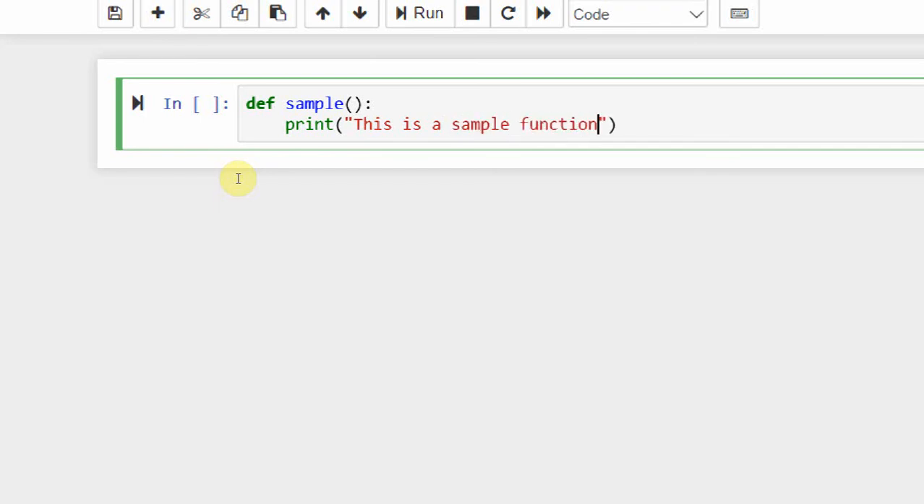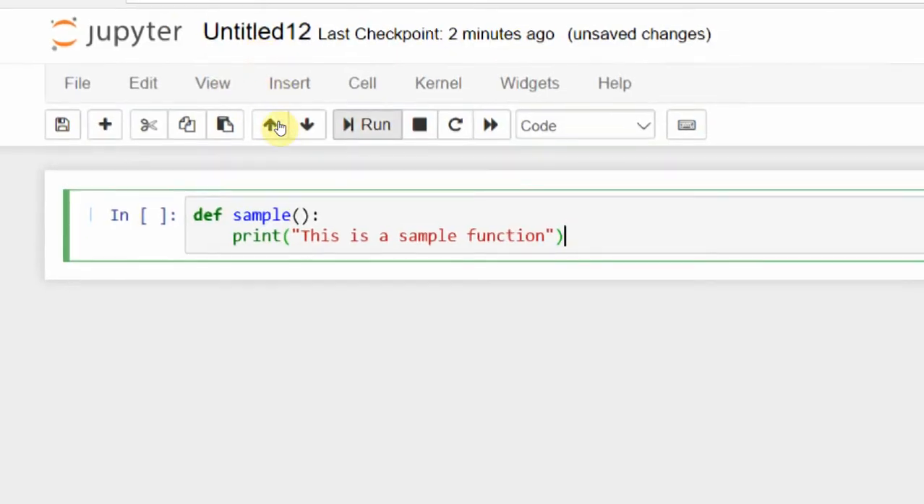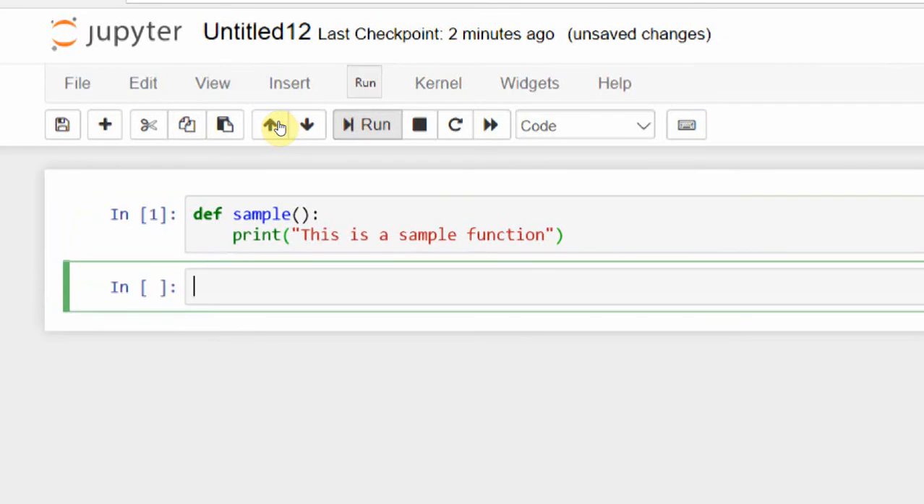Okay, if you simply write this and execute it, you won't get any output. Why didn't I get any output? Because I didn't call the function. Whenever you declare a function, you need to call the function.